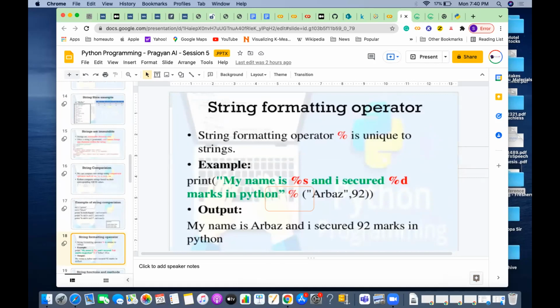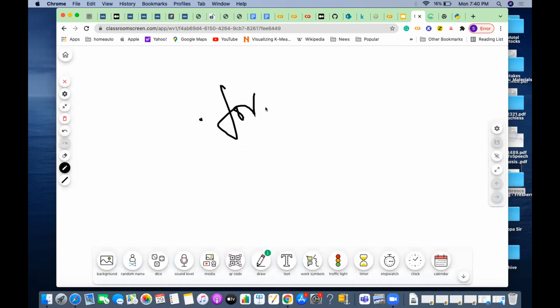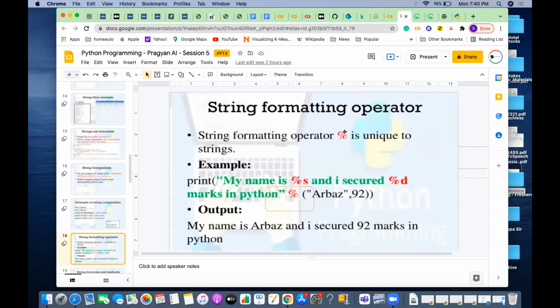The next thing we can look into is string formatting. We saw one formatting, output formatting, using dot format. We will see another way of doing formatting, using percentage. Wherever you want to print something, for example, "my name is percentage s", when I say percentage s here, it means I should print one string value here. And "E is secured percentage d": when I say percentage d here, it means I should print one numerical value. Then marks in Python.